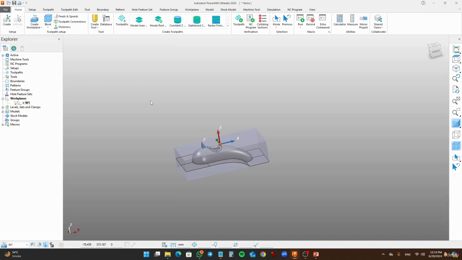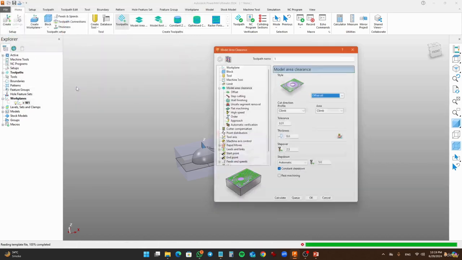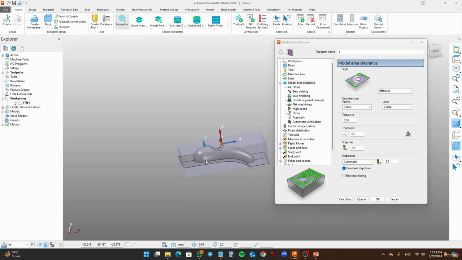Now it's time to apply the 3D roughing strategies first. Let's go to Toolpath, then 3D area clearance, and select the model area clearance. This is an example of how to apply the first roughing operation and then, after that, the finishing operations. The first one is the model area clearance. I want to remove all that solid material from the surface and create a rough surface of that model.